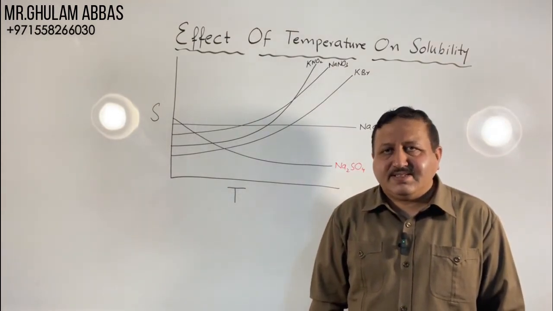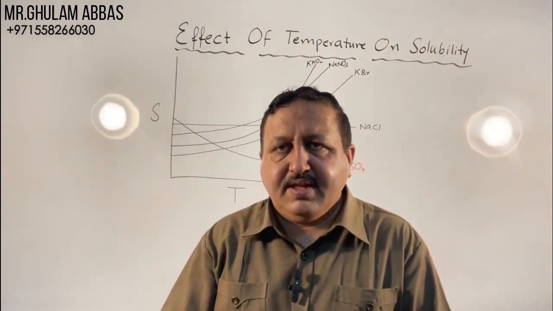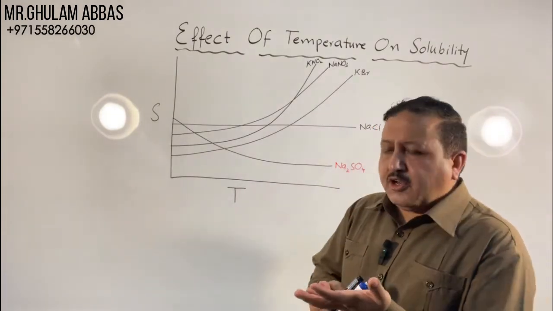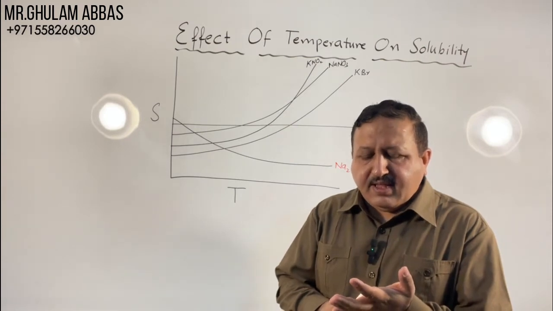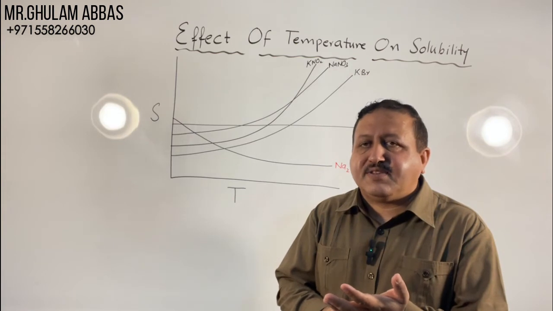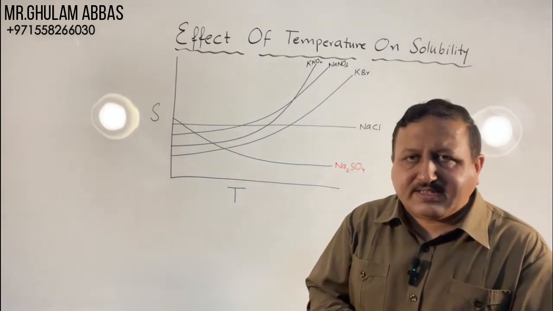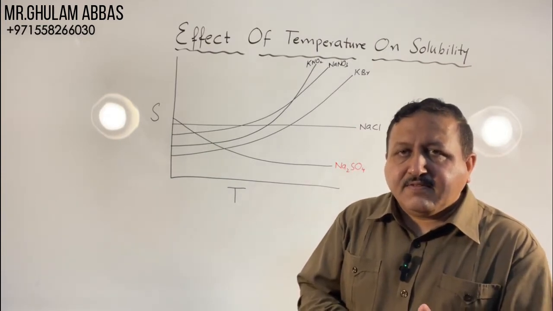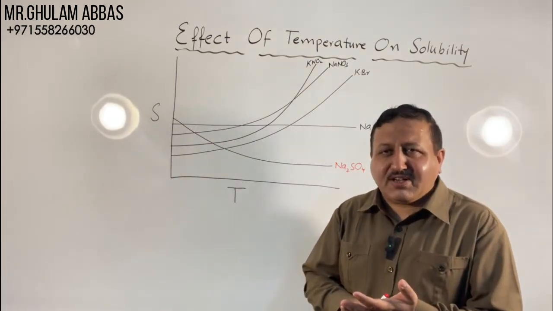Now our question is, what is the criteria for this? Generally we can say that the solubility of substances increases with increase in temperature. There are few substances whose solubility decreases with increase in temperature. There are only one or two solids whose solubility remains constant with the rise in temperature. What is the logic of this?